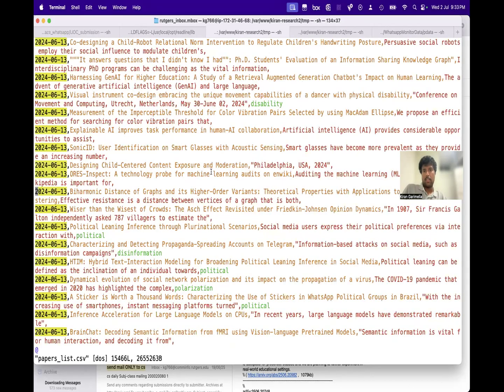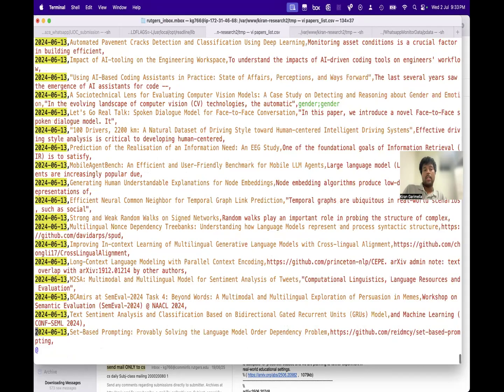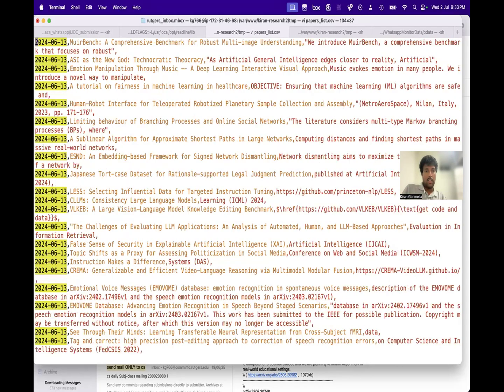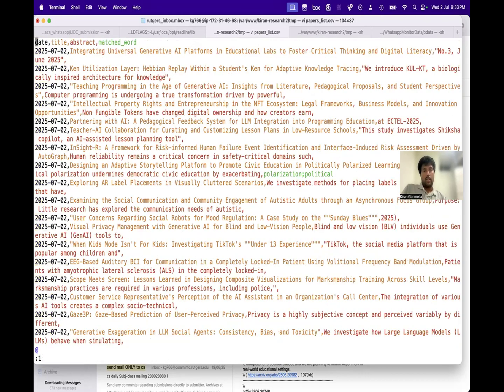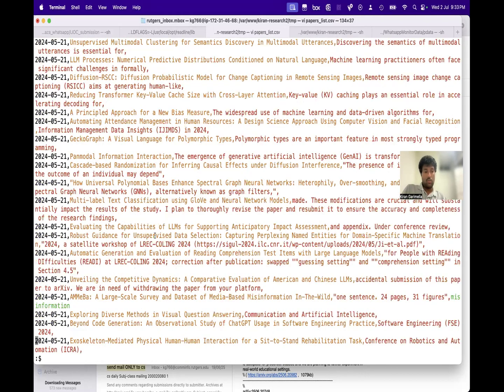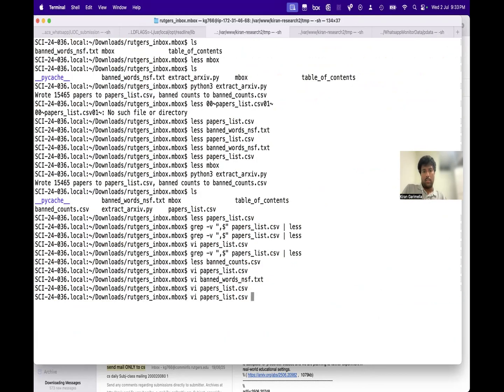This is just a file which has all emails. There's 15,000 emails, and I think they go from 7/2, that is today, to 25/21, which is less than a year ago.